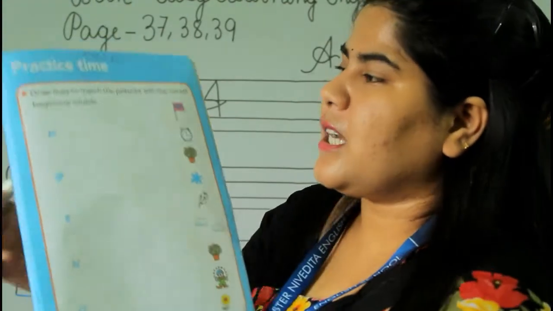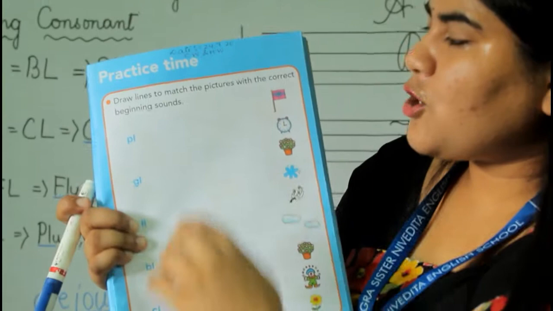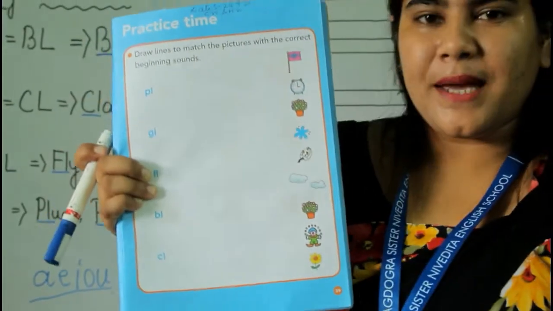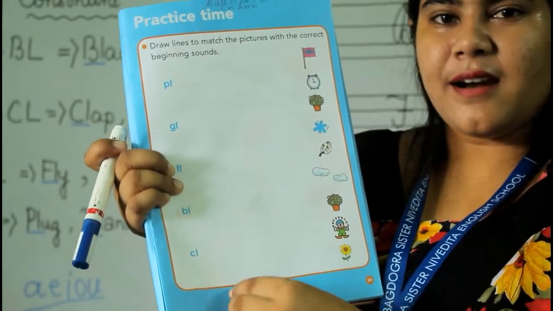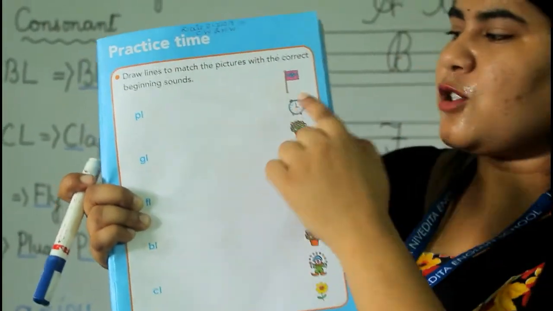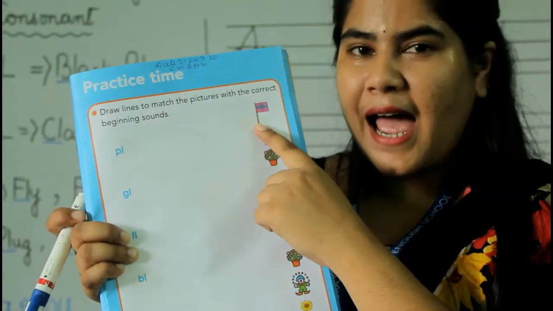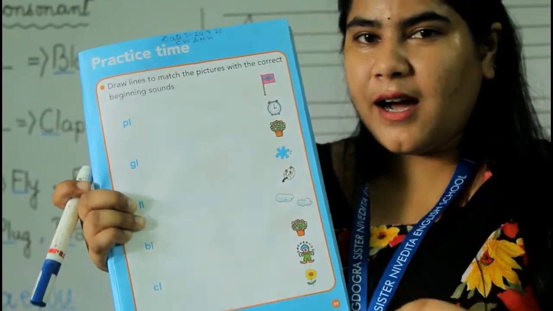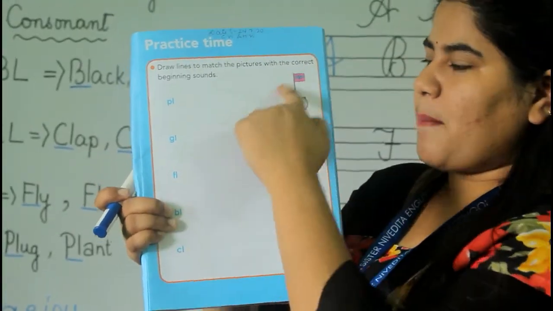So now if you turn the page, here it's practice time. Draw lines to match the pictures with the beginning sound. You have to match each picture according to its beginning sound. So first of all, let's have a look at the picture. This is flag. What have we got? Fl. So where is the FL? It's here, right? So match it.